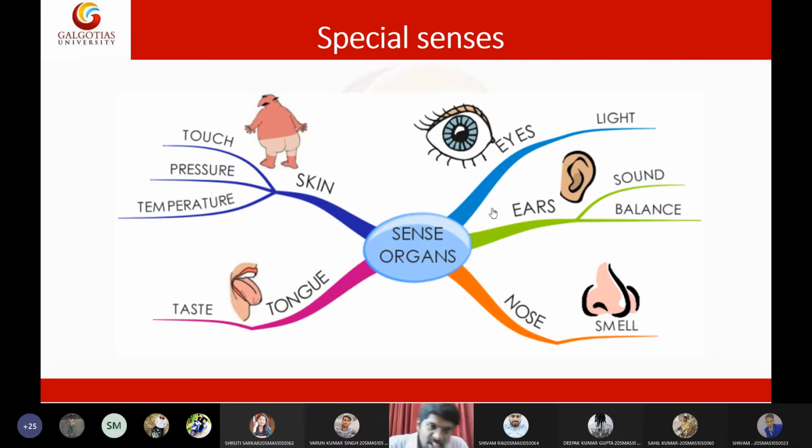Keep in mind, we can only taste or smell when the substance is able to dissolve in water. When it dissolves in water, obviously it will release certain gases, certain fumes, and those fumes are very mild, very tiny, a very small fraction. Still, our receptors are able to detect these fumes, and we are able to appreciate the taste or the smell. Such substances are called volatile substances, and they must be water soluble.